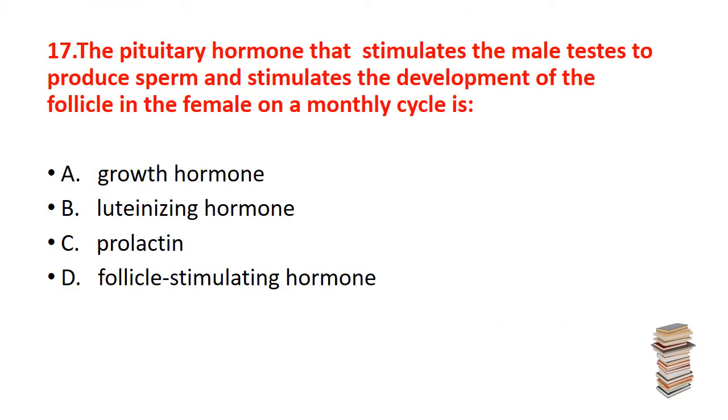Now, the question number 17. The pituitary hormone that stimulates the male testes to produce sperm and stimulate the development of the follicles in the females on a monthly cycle is, the option is A, growth hormone, B, luteinizing hormone, C, prolactin, D, follicle stimulating hormone. The correct answer is B, luteinizing hormone.